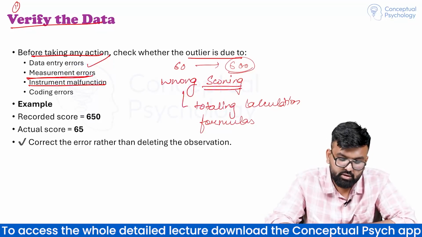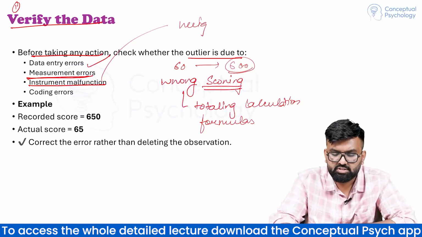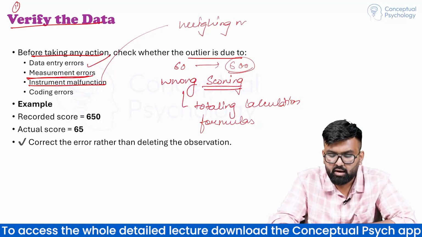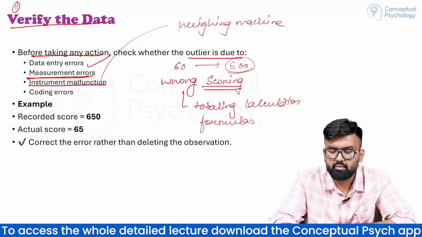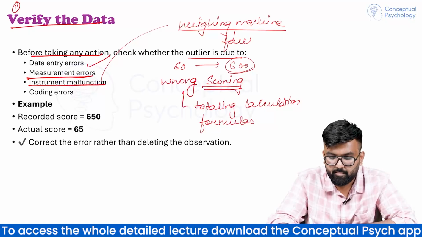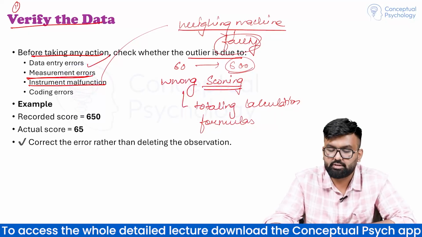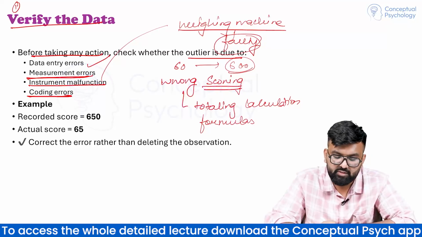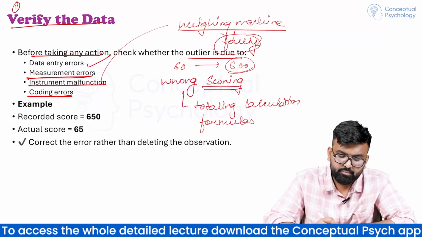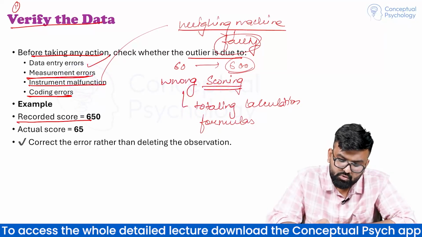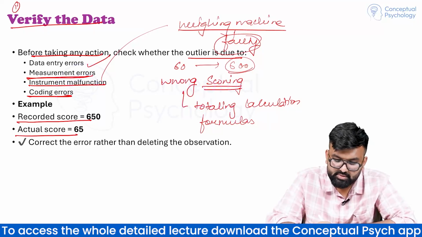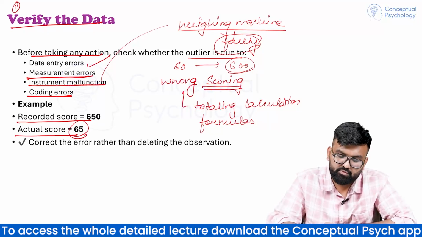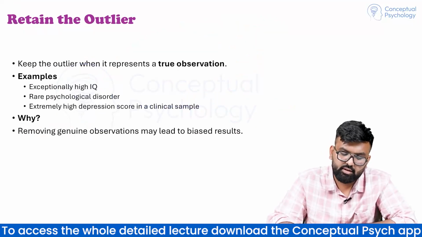Instrument malfunction. अगर हम weighing machine use कर रहे हैं and it is already faulty, so we have to check that. Coding errors, again we have used any code, so whether codes are wrong or not. The recorded score was 650, actual score was 65, so this is one of the error, data entry errors. So we correct the errors here.